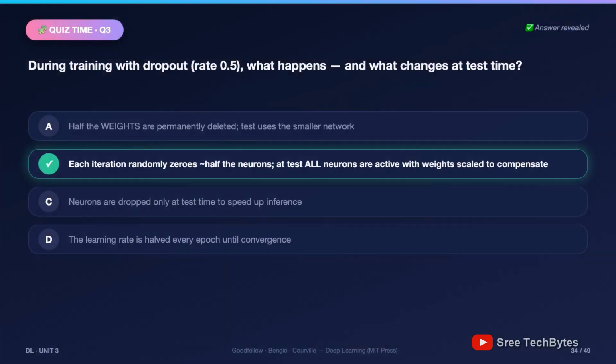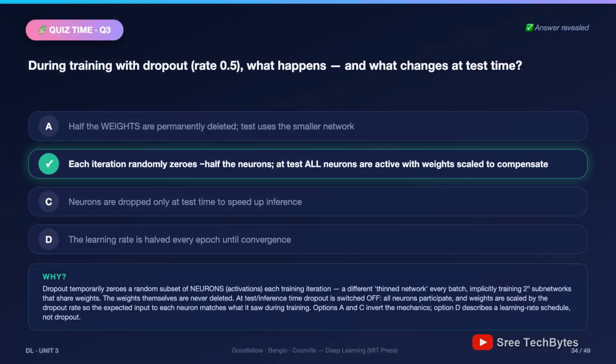The answer is B. During training, a fresh random subset of neurons has its activations zeroed every iteration. A different thinned network each batch, 2 to the n subnetworks, sharing weights. The weights are never deleted. Option A inverts that. At test, dropout switches off, everyone plays and the weights are scaled by the dropout rate. Why? A neuron present half the time in training delivered half the expected signal. Test-time weights must match that expectation. Option C is backwards. Dropping at inference would just make predictions worse.